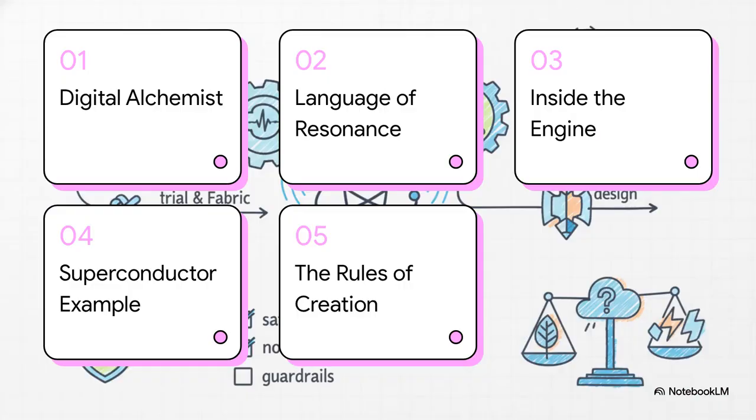So, to really get our heads around how this is even possible, we're going to take a journey through 5 key areas. First, we'll look at the big, audacious vision. Then, we'll learn the language it uses to literally talk to atoms. After that, we'll meet the digital specialists inside its engine, see it in action with a real-world example, and finally, and this is super important, we'll explore the critical rules that govern its incredible power.